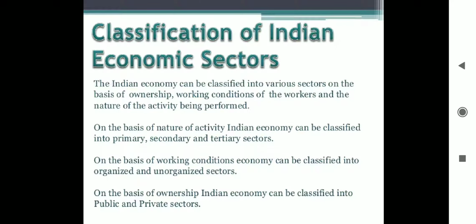The Indian economy can be classified into various sectors on the basis of ownership, working conditions of the worker, and the nature of activity being performed. On the basis of nature of activity, Indian economy can be classified into primary, secondary and tertiary. As we have read in the ninth class also about these three sectors, we will classify on the basis of working also. On the basis of working conditions, economy can be classified into organized and unorganized sectors. Third, on the basis of ownership, Indian economy can be classified into public and private sectors.